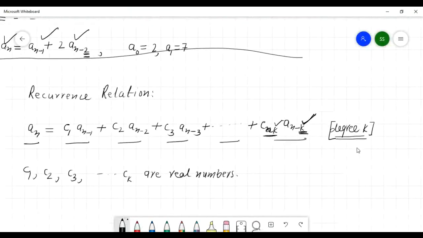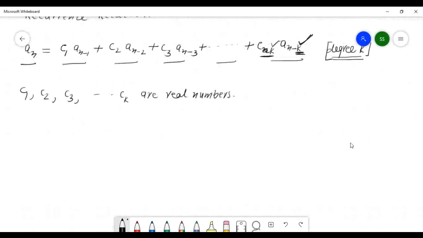Okay. Now look at this. I write a recurrence relation here: a_n equals c a_(n-1). What is the degree of this recurrence relation? Tell me. How to decide? See here, C1. Here it is 1. 1 means this is degree 1.